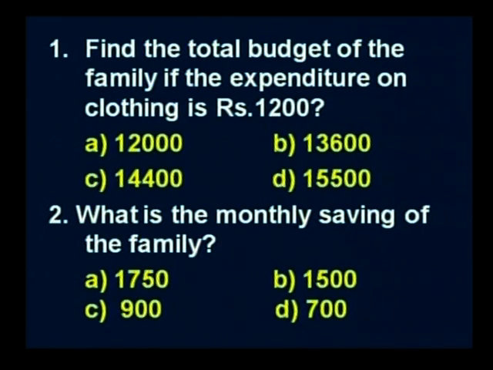So I will repeat the question. Find the total budget of the family if the expenditure on clothing is rupees 1200. Options are 12,000, 13,600, 14,400, 15,500. So how will you do this problem?